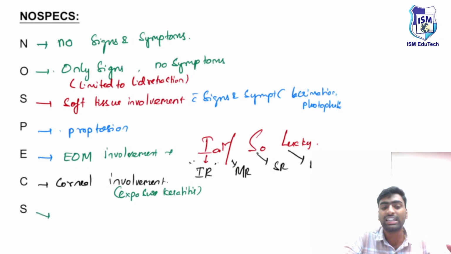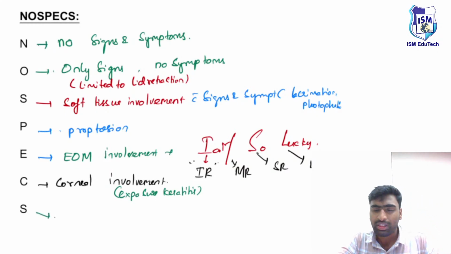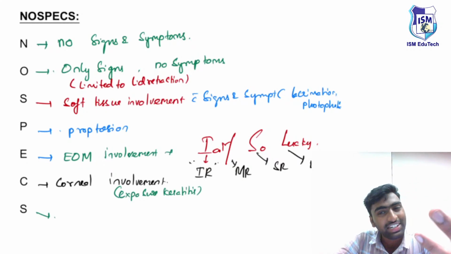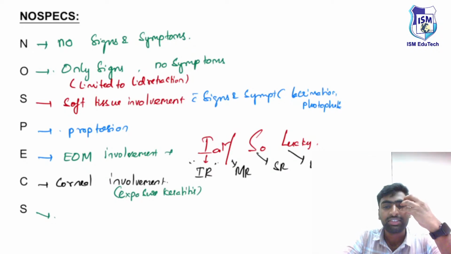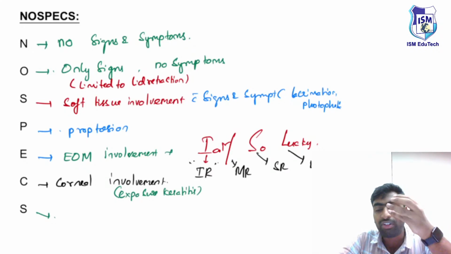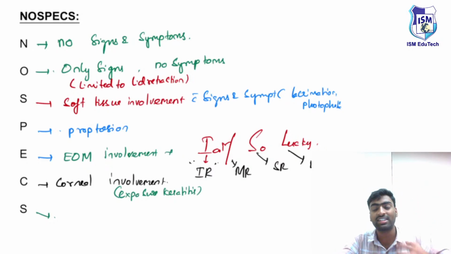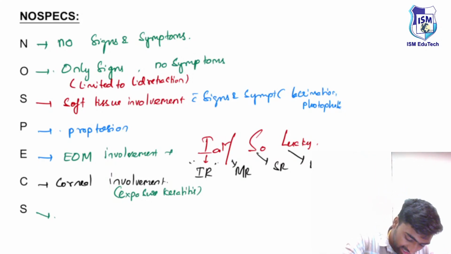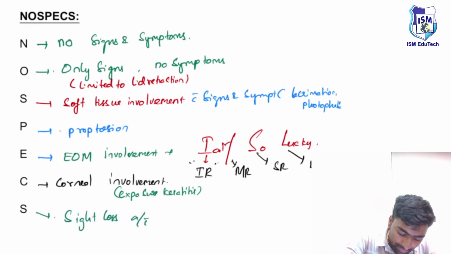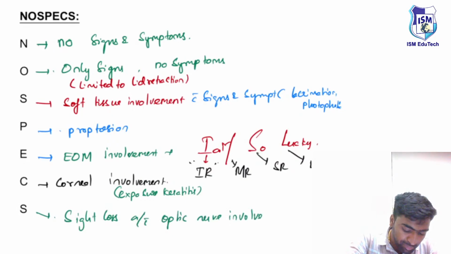This is how the cornea gets involved. Next, because of the massively enlarging eyeball, and we know the orbit is just 30 ml and highly packed, the eye can come forward because there is nothing outside. Whereas if it starts moving and compressing the back structures, it can even lead to vision loss. If there is optic nerve involvement, it can lead to sight loss. Just remember optic nerve involvement.